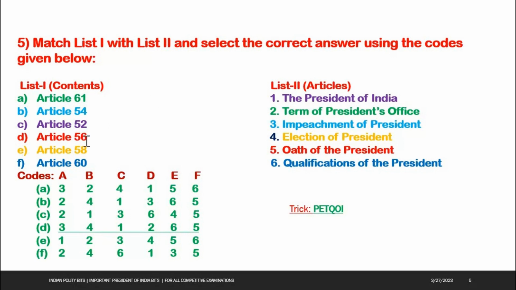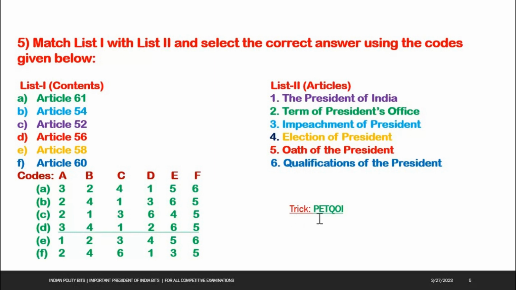Next one, Article 56. Article 56 deals with term of President's office. Next one, Article 58 deals with qualifications of the President. Next one, Article 60 deals with oath of the President.